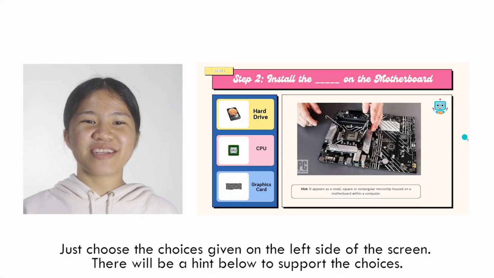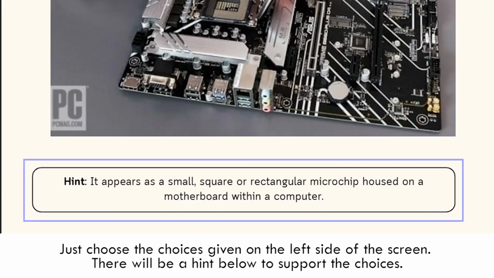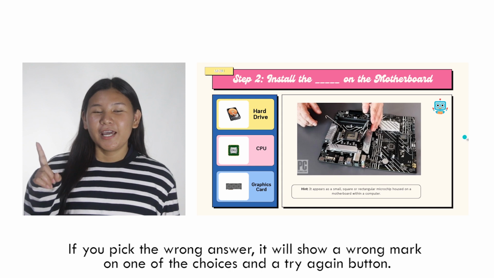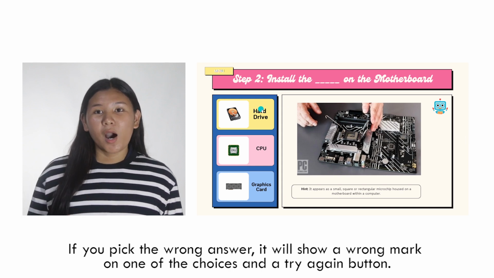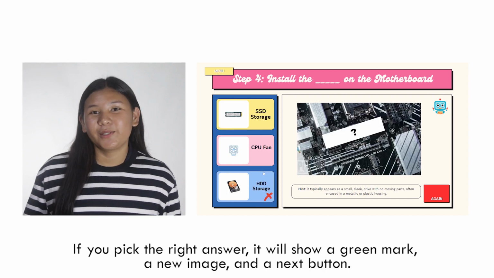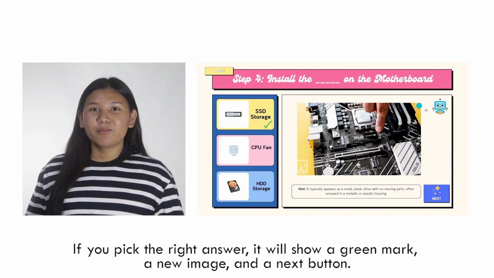Just choose from the choices given on the left side of the screen. There will be a hint below to support the choices. If you pick the wrong answer, it will show a wrong mark on one of the choices and a try again button. If you pick the right answer, it will show a green mark, a new image, and a next button.